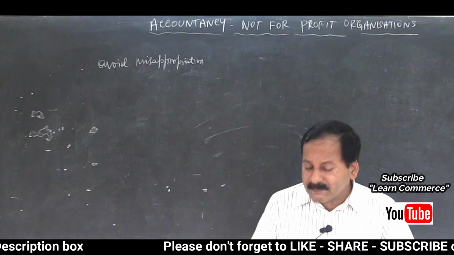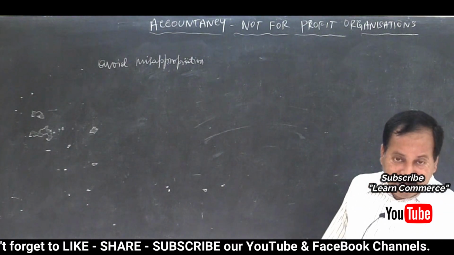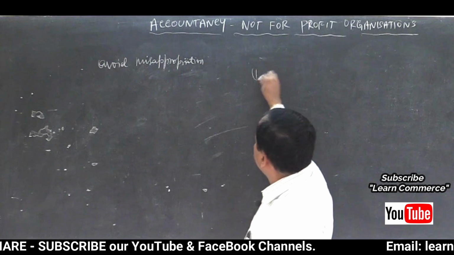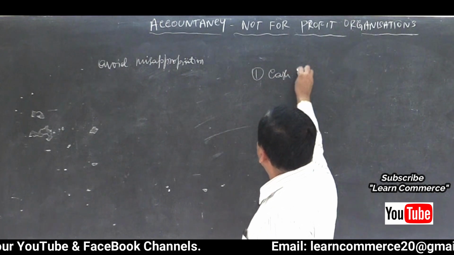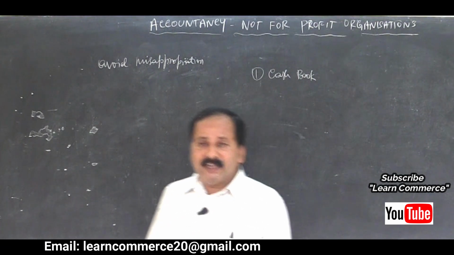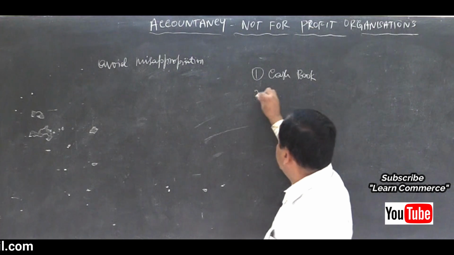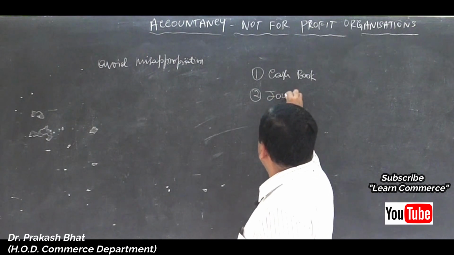And what are the books of accounts that are maintained by a not-for-profit organization? If we make a list, then first one is cash book. As I already told you, we will prepare receipts and payments account, which is as good as the cash book. Then second one is journal.